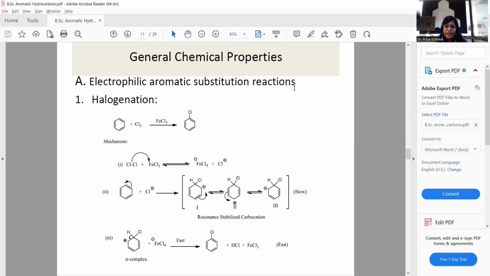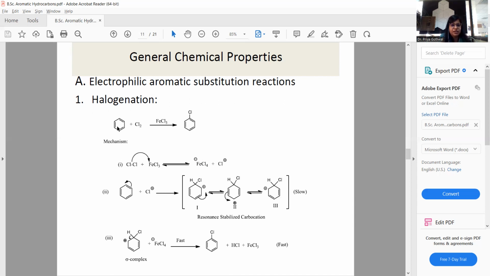We know benzene shows mostly electrophilic aromatic substitution reactions because of its stability and resonating power. In this regard, the first reaction is the halogenation reaction. In this process, a halogenated compound is formed. It is the main product, through many kinds of halogens like chlorine, bromine, iodine, etc.